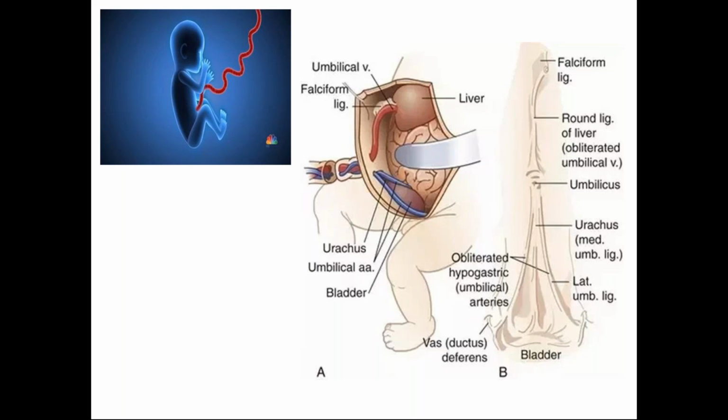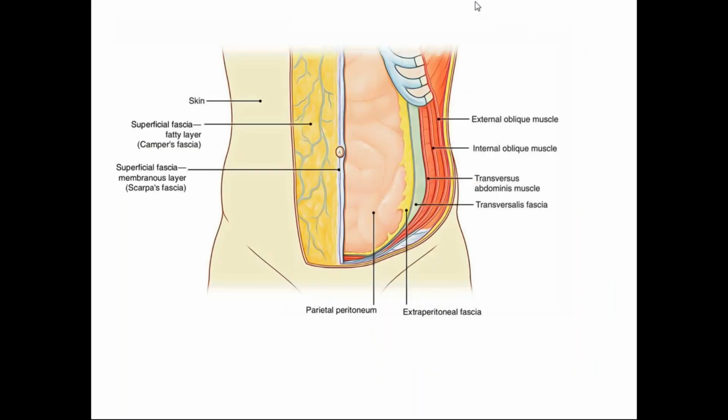Now this diagram is just showing the layers of the abdomen outside the skin, and at the center you can see the umbilicus and the parietal peritoneum. Injuries over such organs or structures may lead to the death of the person. So this is about the marmas of the abdomen.